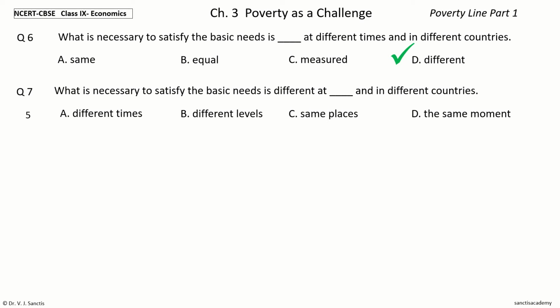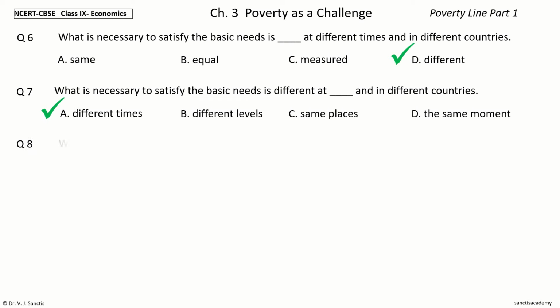Your time to choose. And the answer is different times. So, what is necessary to satisfy the basic needs is different at different times and in different countries.